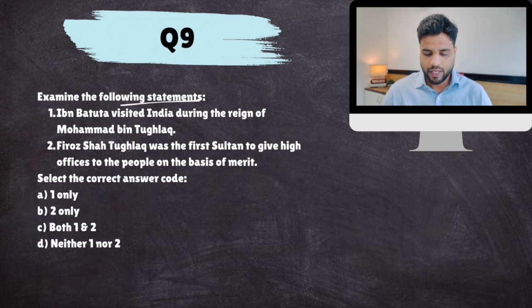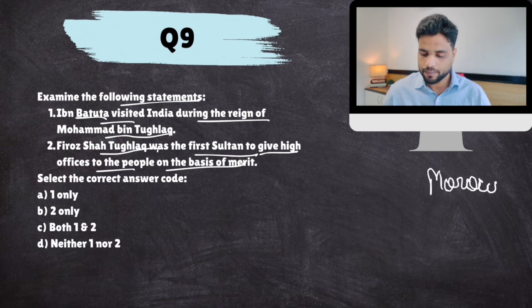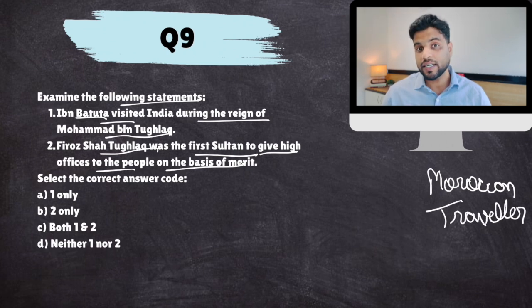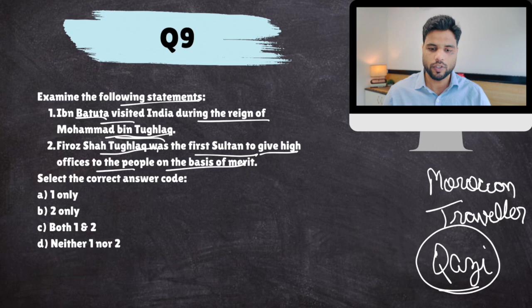Examine the following statements. Ibn Battuta visited India during the reign of Muhammad bin Tughlaq. Firoz Shah Tughlaq was the first sultan to give high offices to people based on merit. Now, Ibn Battuta was a Moroccan traveler who wrote about India and traveled to many other places also. He visited India during the reign of Muhammad bin Tughlaq, and at one point of time, Muhammad bin Tughlaq imprisoned him, then released him and made him a Qazi. A Qazi would be a judge of sorts. So Ibn Battuta did visit during the reign of Muhammad bin Tughlaq. He wrote a book called Rihala.